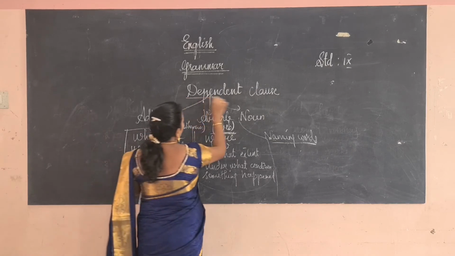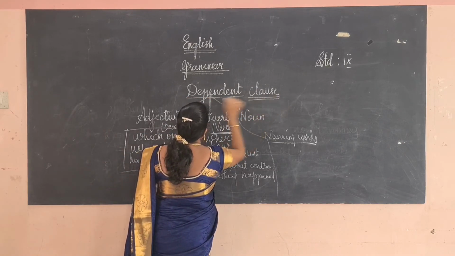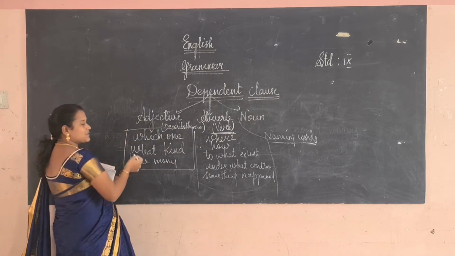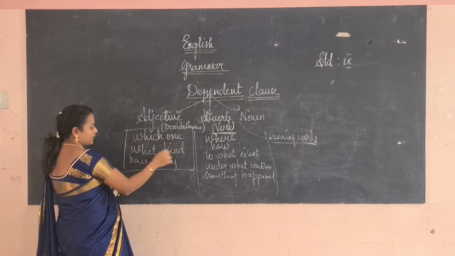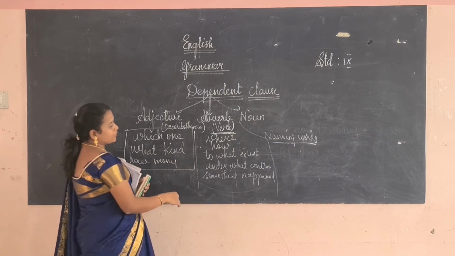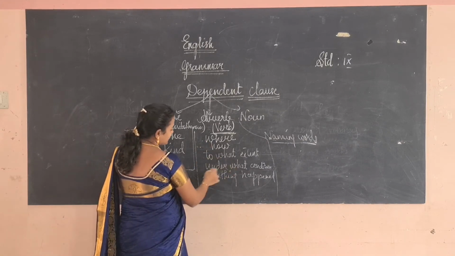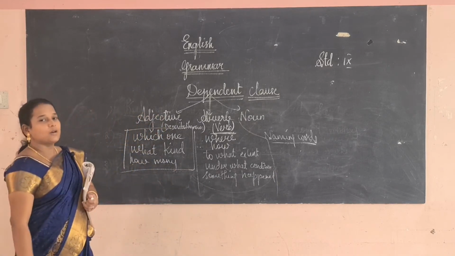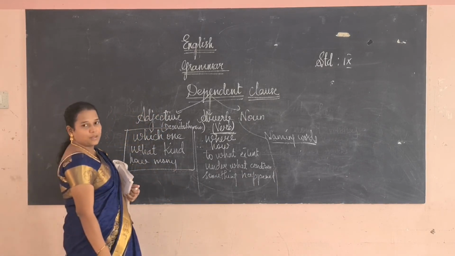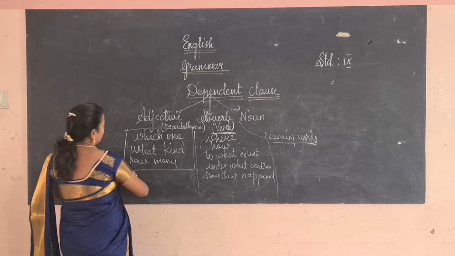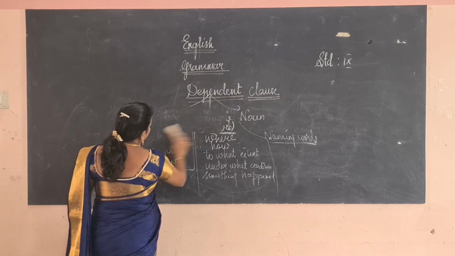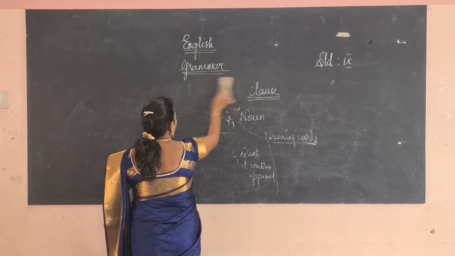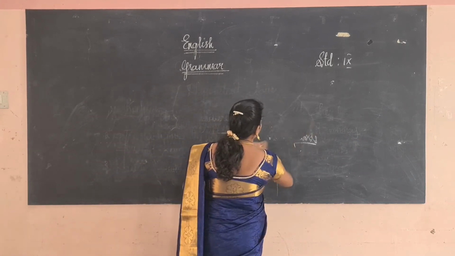So dependent clauses are of three types. One is adjective, another one is adverb, another one is noun. So adjective describes the noun and it tells about which one, what kind and how many. Adverb clause explains where, how, to what extent, under what condition something happened. Noun clause replaces the noun, or it represents all the naming words. So I hope you understand what is clause. Now we will go to the topic of the phrase.